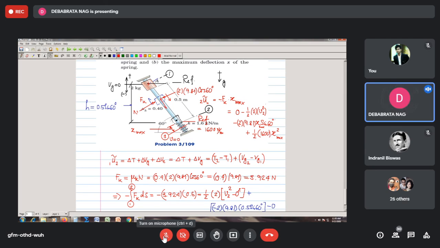This is minus Fk x max. Fk you know, that is 0.4. Yes, that already you know. So from this relationship, you are getting an equation in x max. So your only unknown is x max. Just find this x max from this relation and get your result.